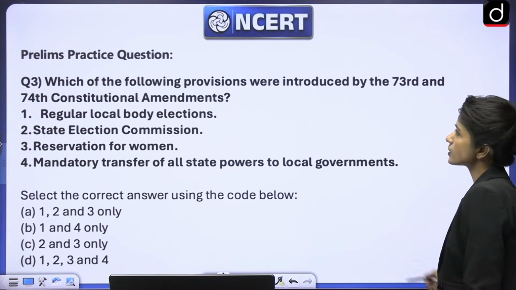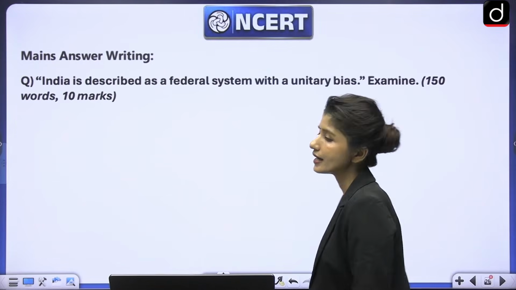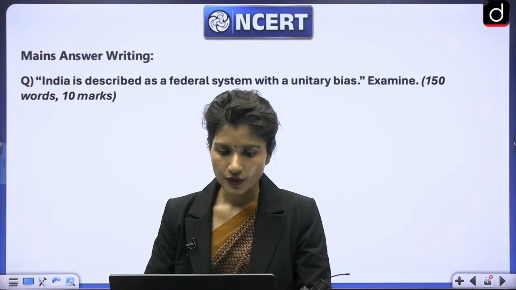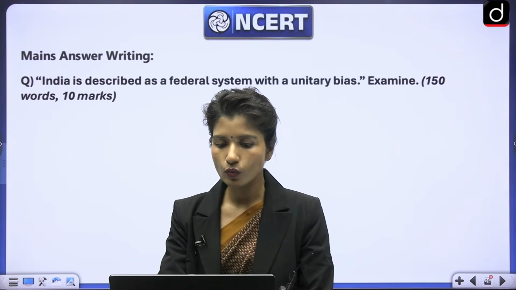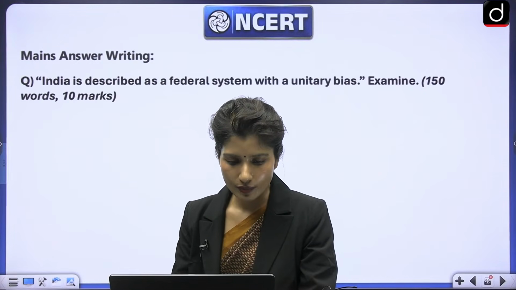All right, so this was the question that I gave you for homework. India is described as a federal system with a unitary bias. Examine. And I asked you to write the framework of it and you did not do that. So in this question, if you look at it, what is the keyword? What is the main word that you have been asked?